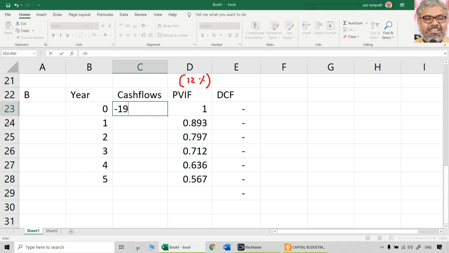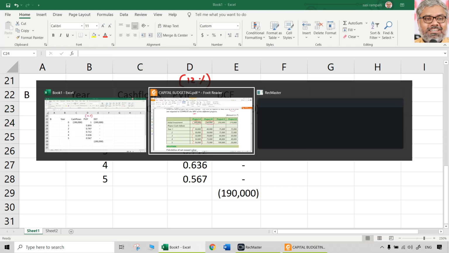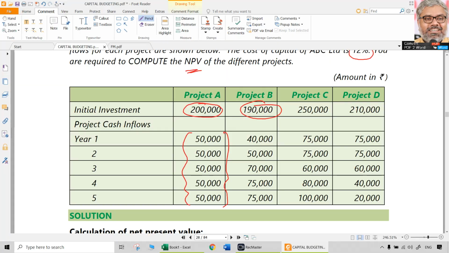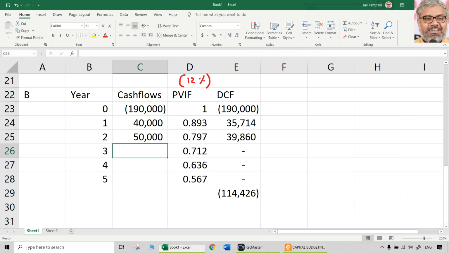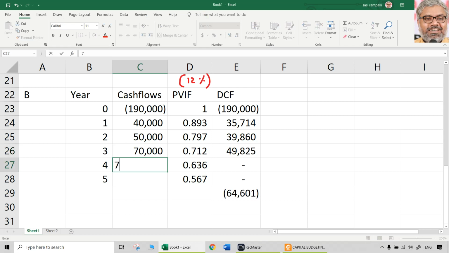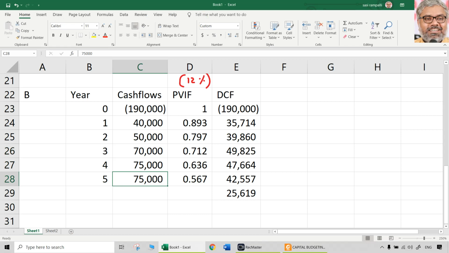1,90,000 is the outflow, minus 1,90,000. Then afterwards 40, 50, 70, 75, 75. So 40,000, 50,000, 70,000, 75,000 and again 75,000. That's all. Of course, you have to do it on paper, so you will take more time naturally. But multiplication is nothing to be explained. You have to do that.